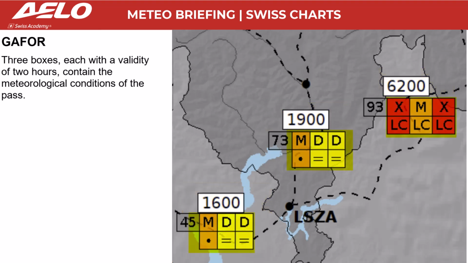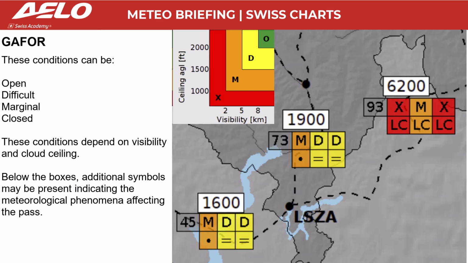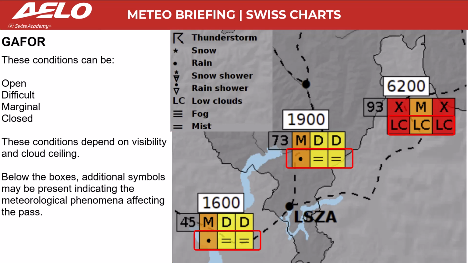3 boxes, each with a validity of 2 hours, contain the meteorological conditions of the pass. These conditions can be open, difficult, marginal, closed. These conditions depend on visibility and cloud ceiling. Below the boxes, additional symbols may be present indicating the meteorological phenomena affecting the pass.